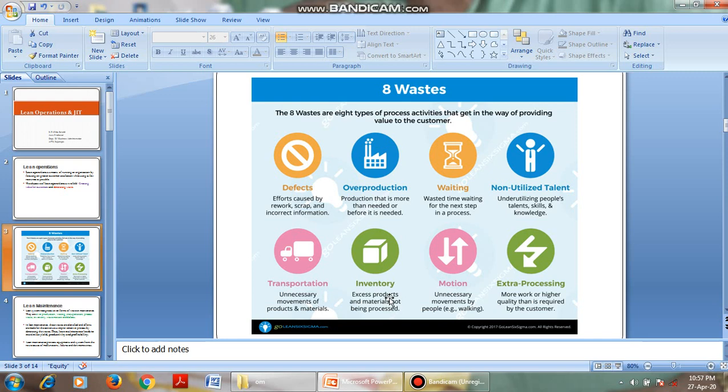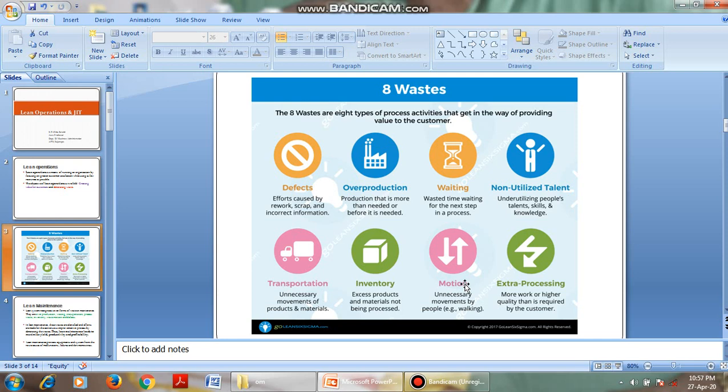Next, coming to inventory, that is, if there is an excess amount of inventory, products, or materials which are not used, it is also waste. Motion, that is, employees moving from one department to another, or within the department moving from one place to another, is a wastage of time. Extra processing, that is, more than the quality required.